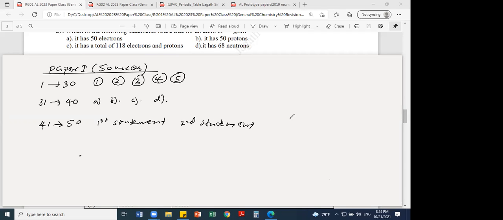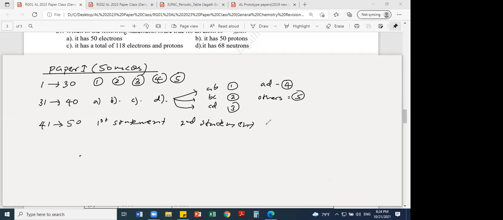So these ABCD type questions are a little harder than 1 to 30. This one is anyway 1 out of the 5 answers. If A, B correct, first answer. If B, C correct, second answer. If C, D correct, third answer. And if A, D correct, fourth answer. Any other choices, fifth answer. That's how you get it.